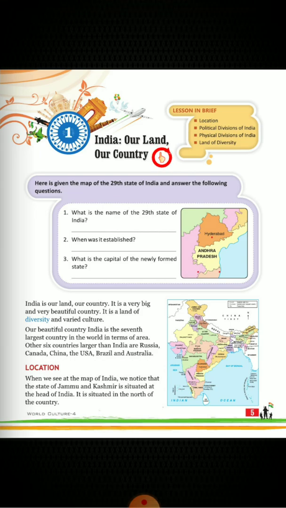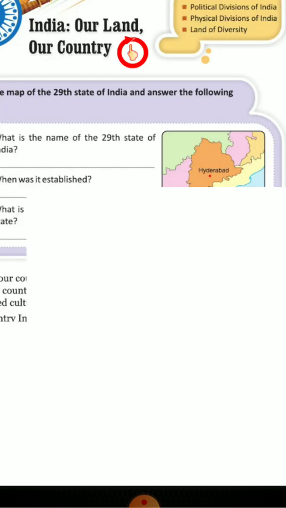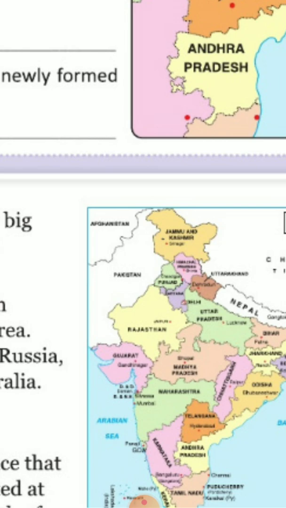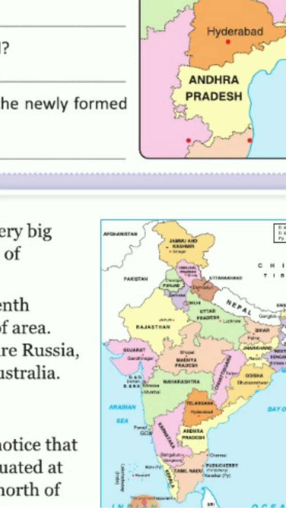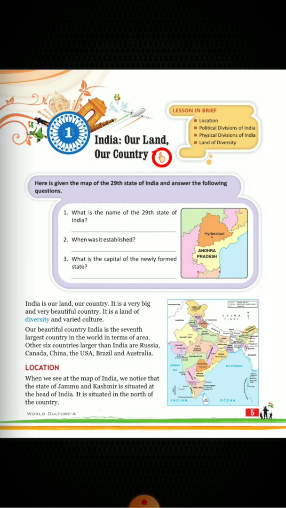So, what is the location of India? When we see the map of India, we notice that the state of Jammu and Kashmir is situated at the head of India. It is situated in the north of the country. You can see here that Jammu and Kashmir is at the head of India. So this is the topmost point of India, and this is why it is called the head of India. This is situated in the north of the country.